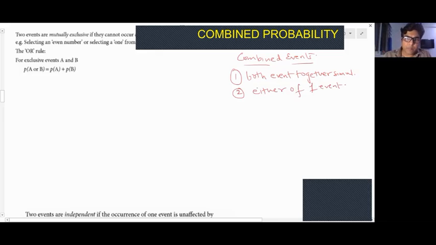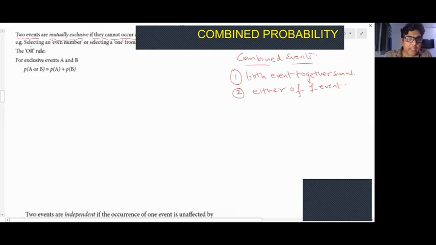Now try understanding this. When we say either of one event, it means either A or B, if the two events are A and B. Event would mean any two things. For example, getting a red ball is one event, getting a blue ball is a second event. If there are two events and they cannot occur at the same time, such events are known as mutually exclusive events.